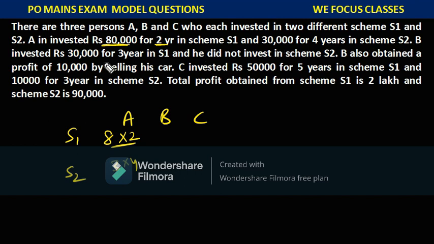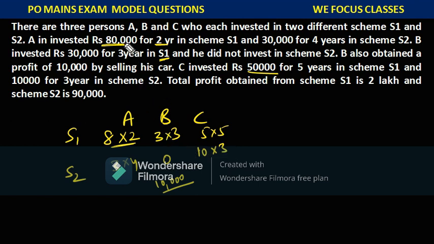And data about B. B invested 30,000 rupees for 3 years in scheme S1. It is clearly S1. So I'll take 3 for 3 years. And he did not invest anything in scheme S2, so I'll take it as 0. And B also obtained 10,000 profit. It is a separate thing. 10,000 profit he got by selling his car. C invested rupees 50,000 for 5 years. It means 5 years in scheme S1, and 10,000 for 3 years in scheme S2.